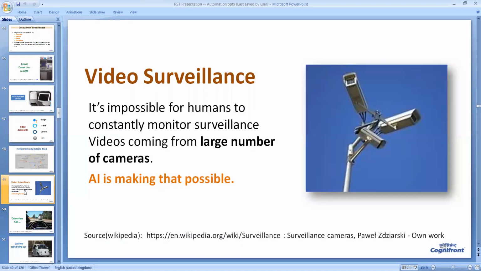Machine learning and artificial intelligence is also used in video surveillance. Before any accident or any criminal activity takes place, machine learning analyzes the behavior of people in the video and immediately sends a notification to the police department.